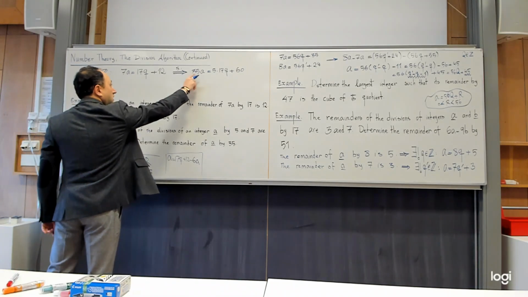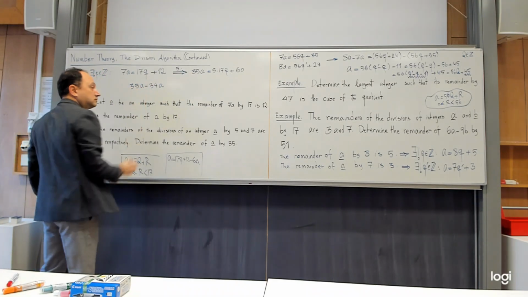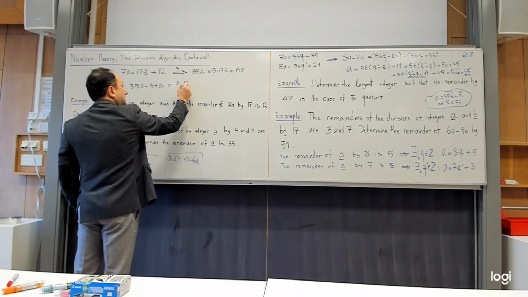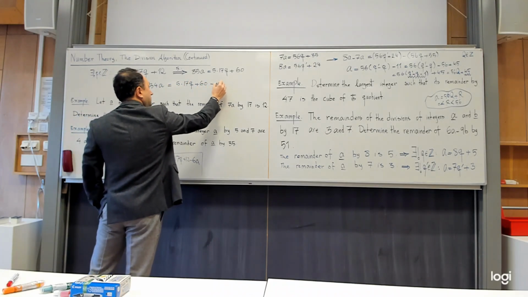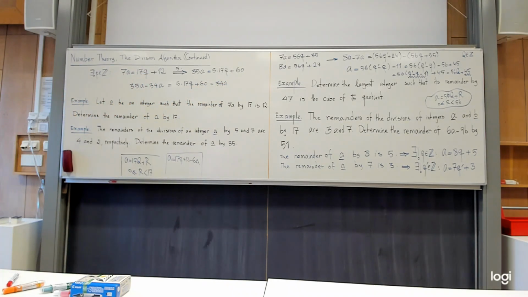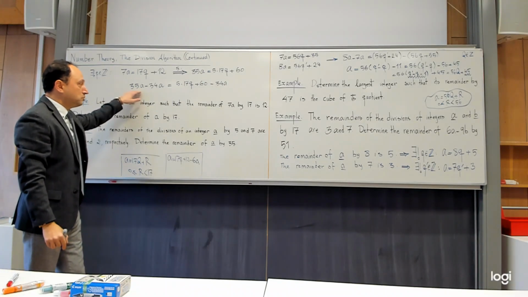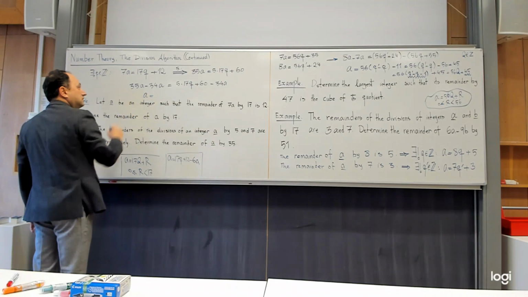So what I do, I will subtract 34A now. Yes, so what happens on the right? I will have 5 times 17 times Q plus 60, and I write minus 34A. Do you remember this idea? We had it before when we were talking about divisibility, yes? That was more or less the same idea. If you go and review the exercises that I solved for you, this idea is not new for you. It shouldn't be new, at least. But then what I have here is exactly the A I need.